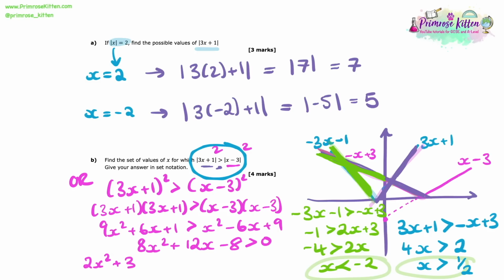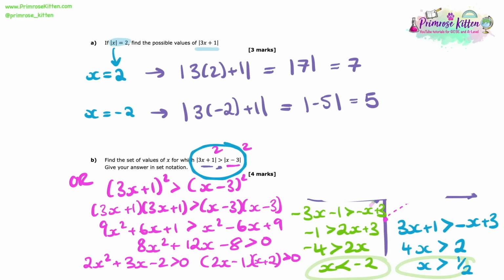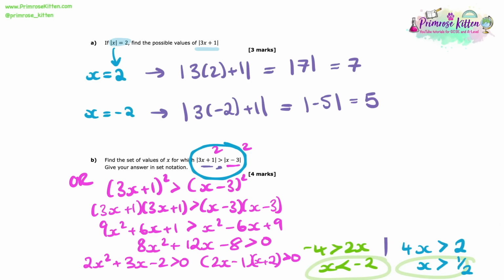Now I can cancel down here by a factor of 4, giving me 2x squared plus 3x minus 2, which is bigger than 0. Now factorising this, I put 2x in one bracket. I'm going to put an x in the other bracket. I need a positive 2 and a minus 1. So I factorise that to make (2x minus 1) times (x plus 2) is bigger than 0. Now the reason why that's important is because now we know where it crosses the axis by factorising that.